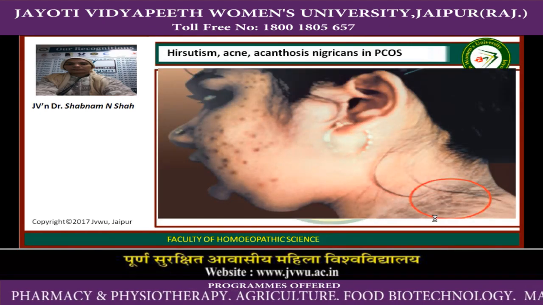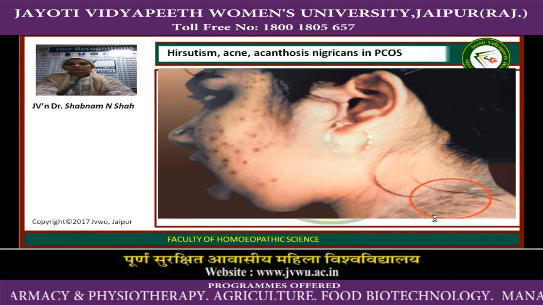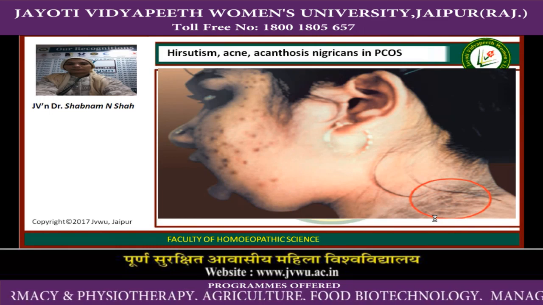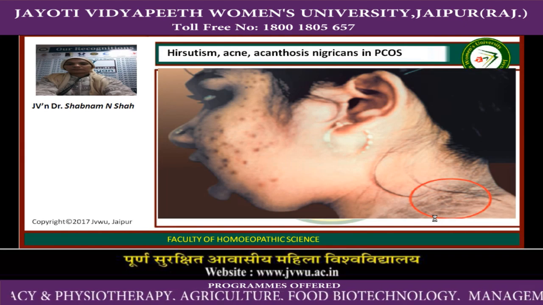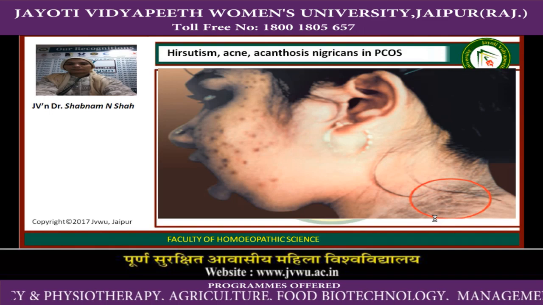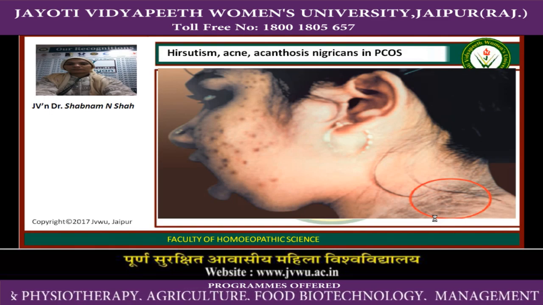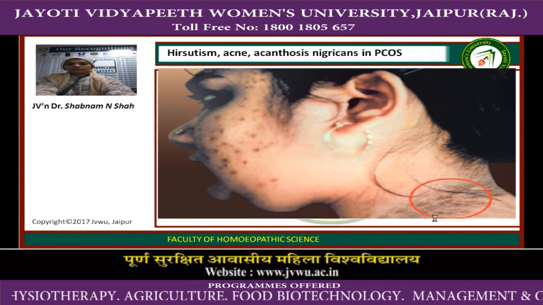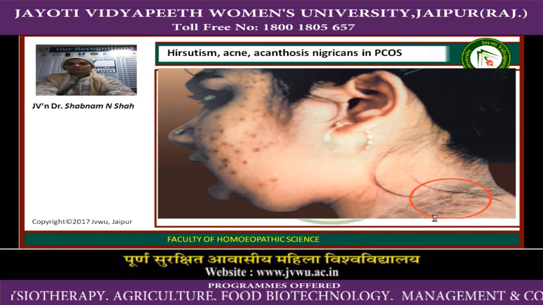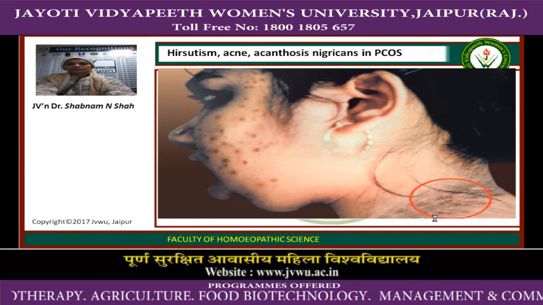Again, in this picture we can see acanthosis nigricans on the neck and so much acne and hirsutism, that is growth of hairs on the chin of that particular female. Acanthosis nigricans on the neck area is excess of melanin deposition. It is specifically in neck and inner thighs. Acne on cheek, face and specifically the back.